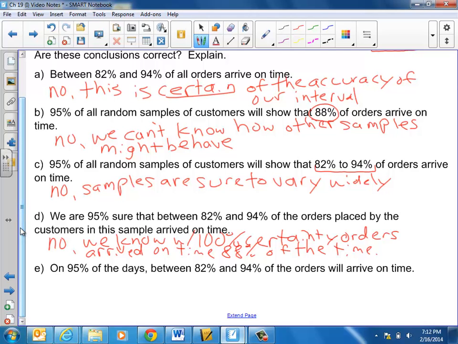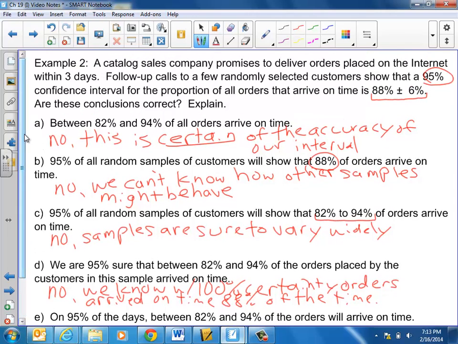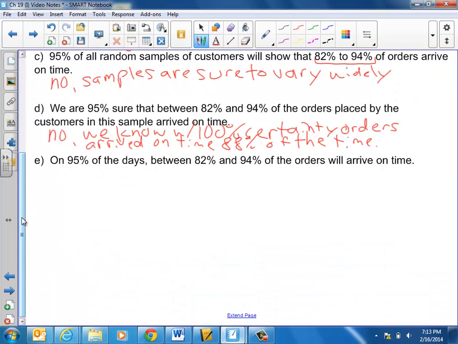All right, finally here, can we conclude that on 95% of the days between 82% and 94% of the orders will arrive on time? Also, not fair. Our sample did not deal with the days of delivery. We were talking strictly about orders arriving on time for customers through this internet business. So, no. Our sample said nothing of timeliness with respect to days.